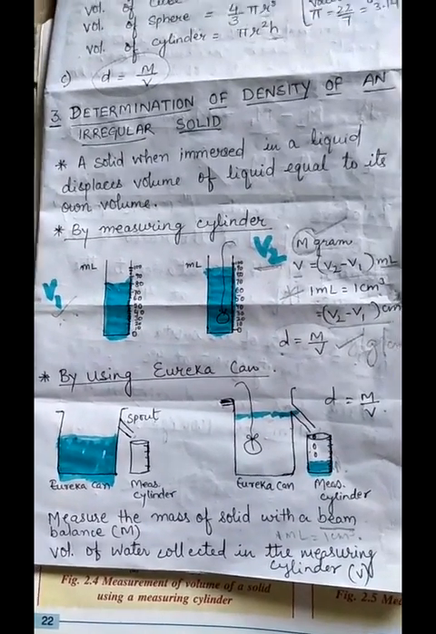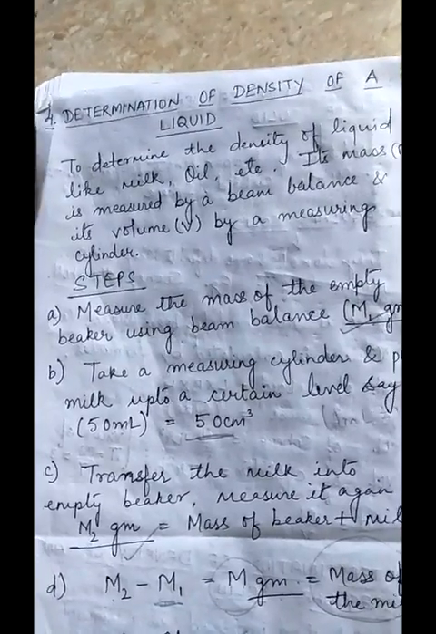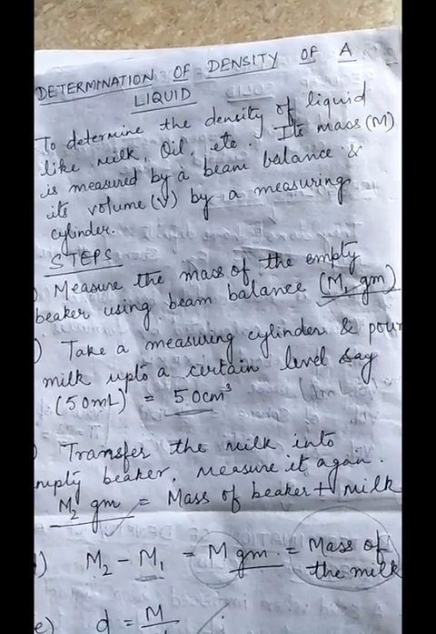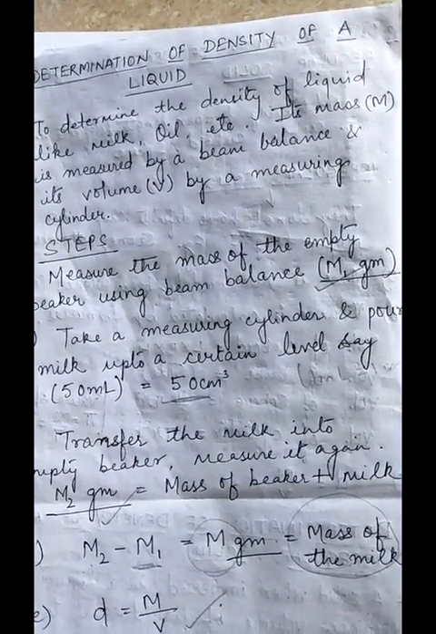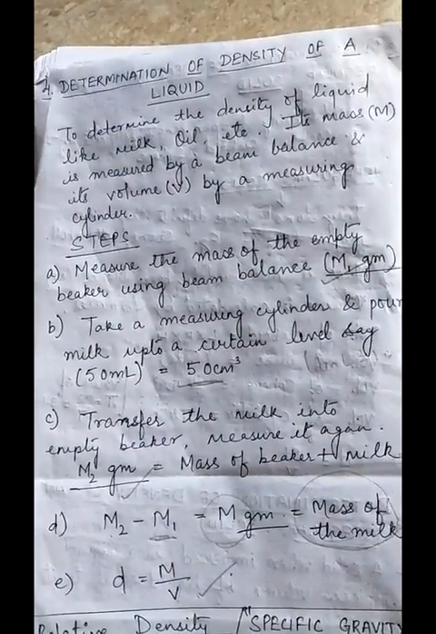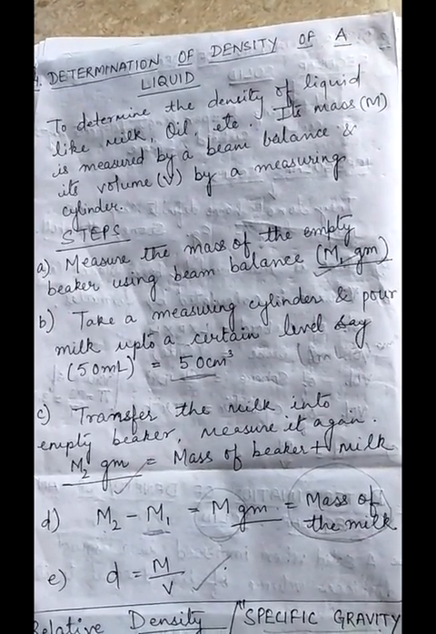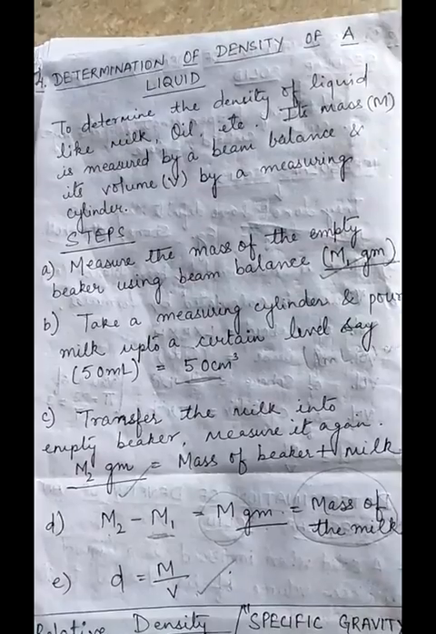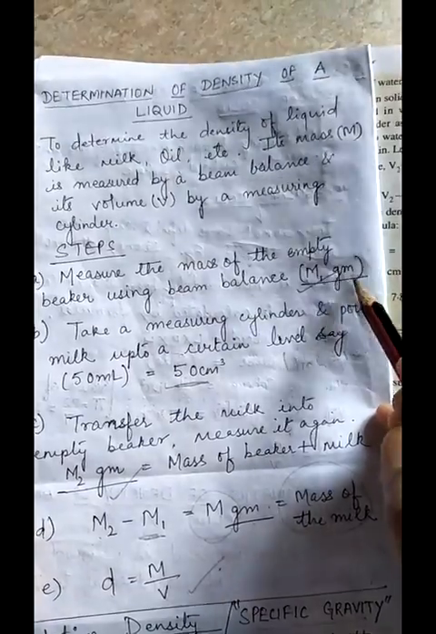Next we will study the determination of density of a liquid. To determine the density of a liquid like milk, oil, etc., its mass is measured by a beam balance and its volume is measured by a measuring cylinder. So what are the steps? Let's see. Measure the mass of the empty beaker using a beam balance. You will take a beaker first, then you will measure the mass of that empty beaker with the help of a common beam balance, and let's say it is some m1 gram.